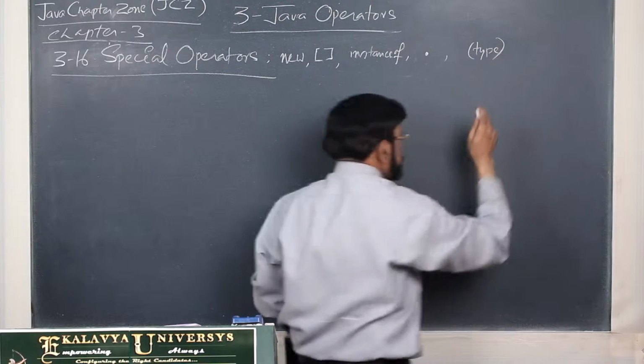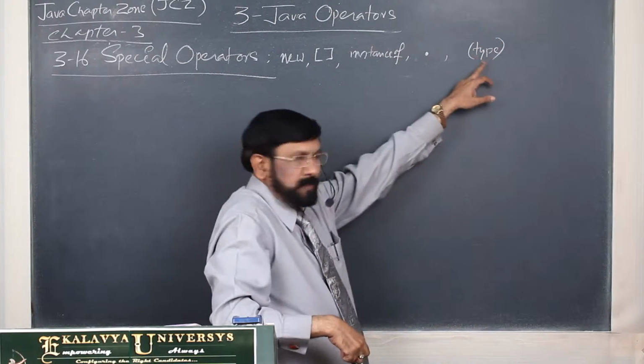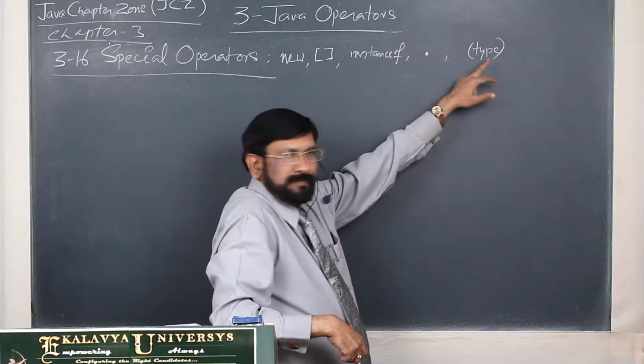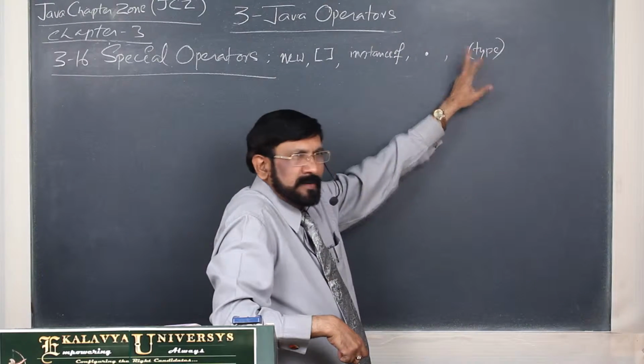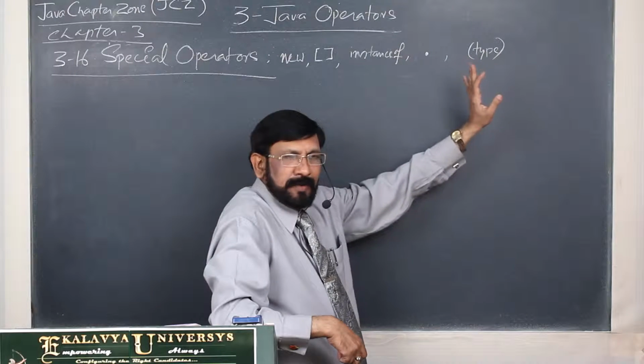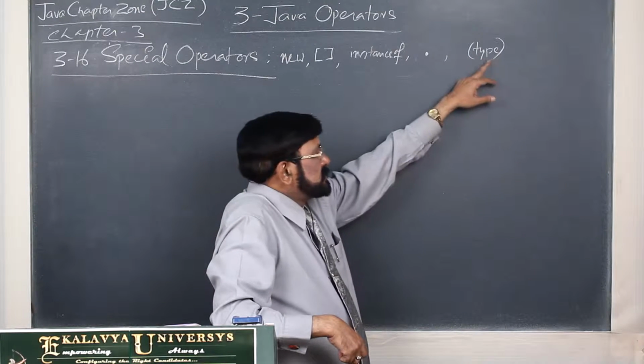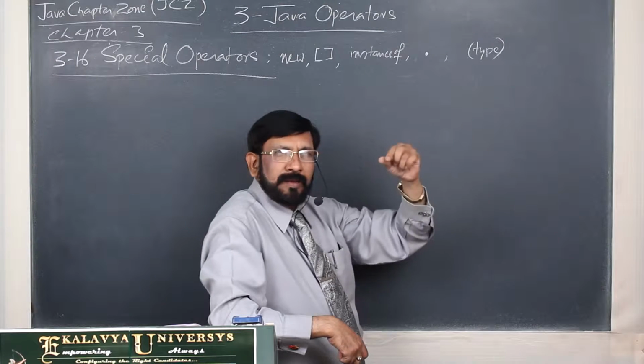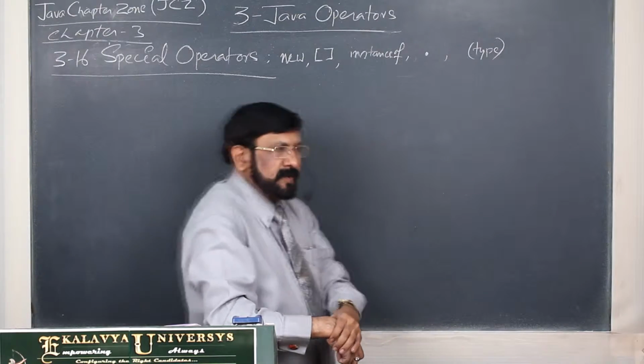In the next concept, we will learn what typecasting is. Actually, we don't write the word type. We write the actual type, like int, float, and so on. Actually, this is nothing but a parenthesis. Within the parenthesis, we write the type required.